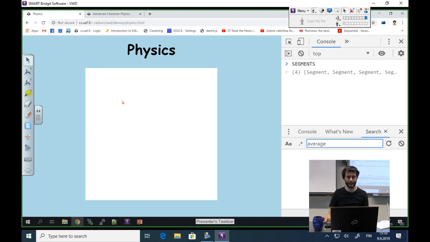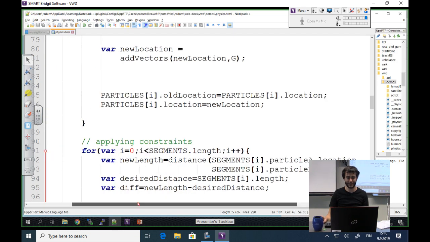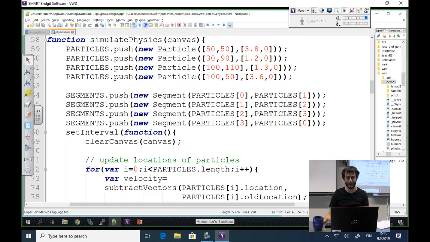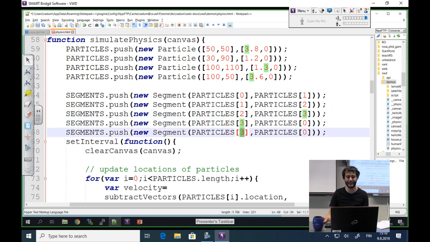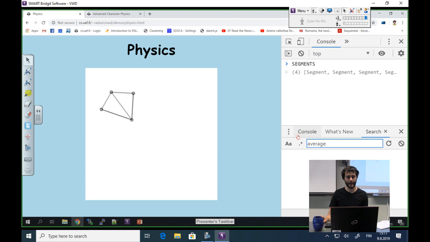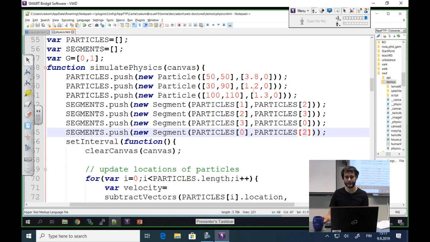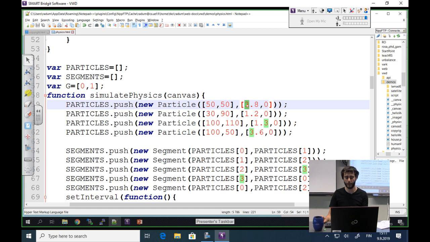So let's add that and then have a break, and then talk and ask questions if you have any in the break. But we will get to some really nice things really soon. So I'm going to add a fifth segment between the 0th particle and the 2nd particle. Refresh the page, and now the object doesn't deform anymore, but it spins a little bit. It's hard to see, so I'm going to increase these initial velocities even more.